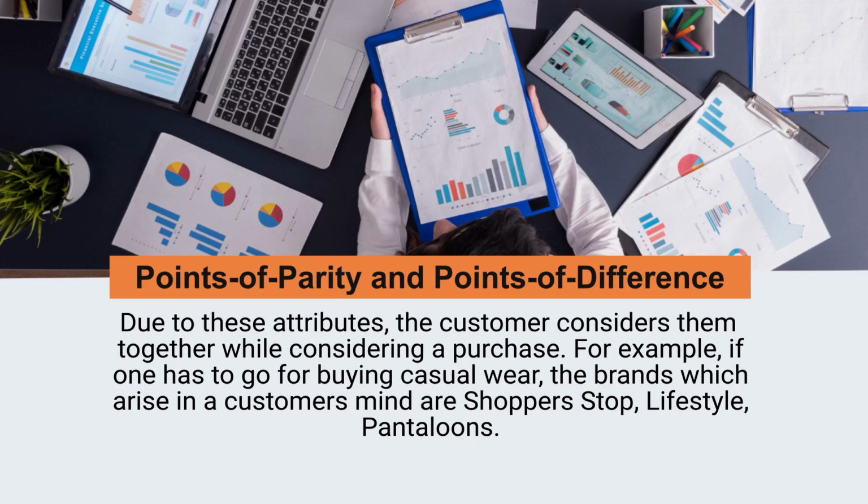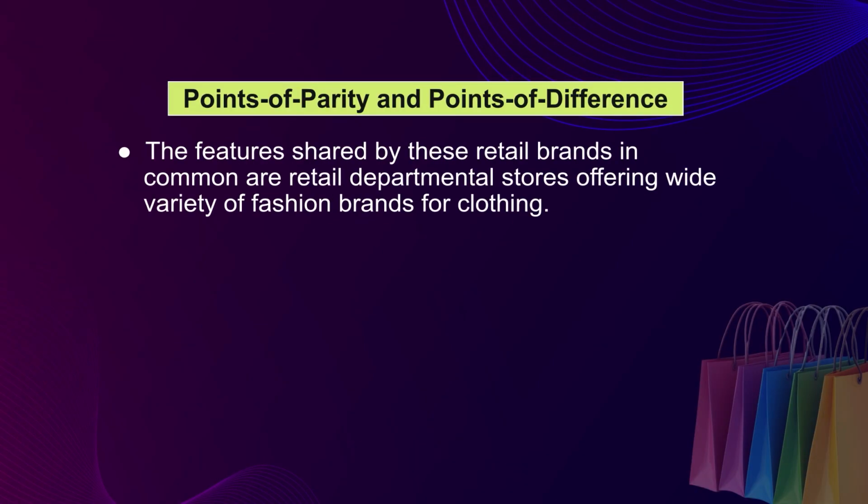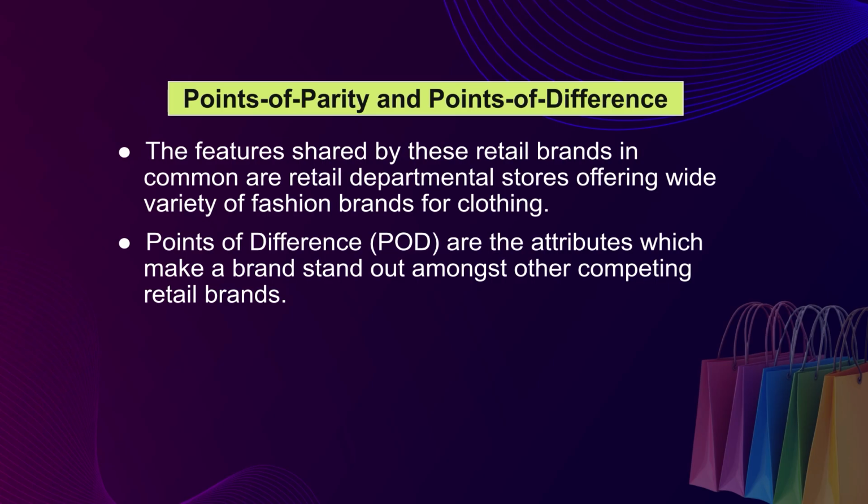For example, if one has to go for buying casual wear, the brands which arise in a customer's mind are Shoppers Stop, Lifestyle, Pantaloons, etc. The features shared by these retail brands in common are retail departmental stores offering a wide variety of fashion brands of clothing. Next is the points of difference.